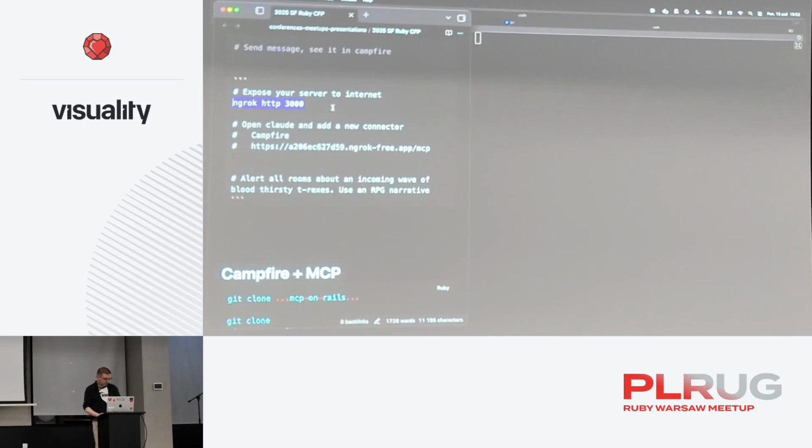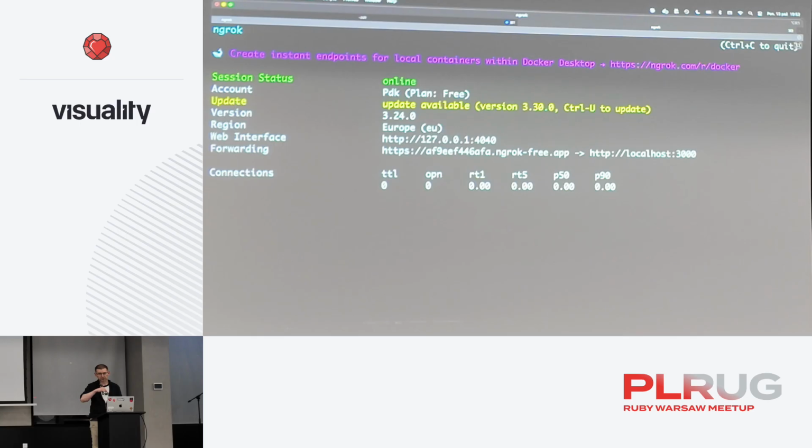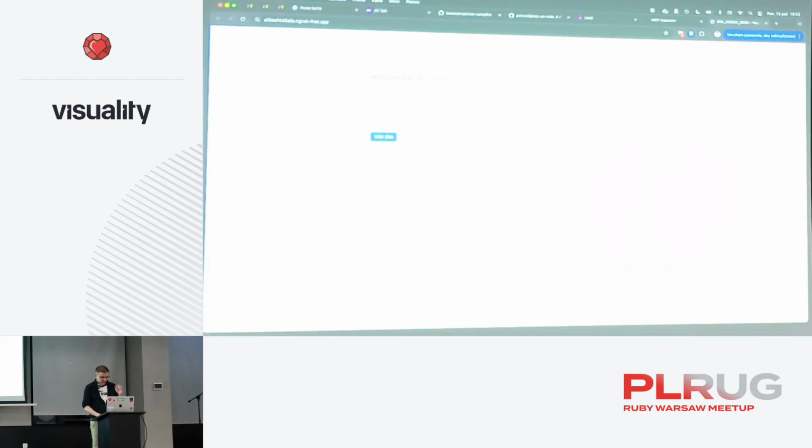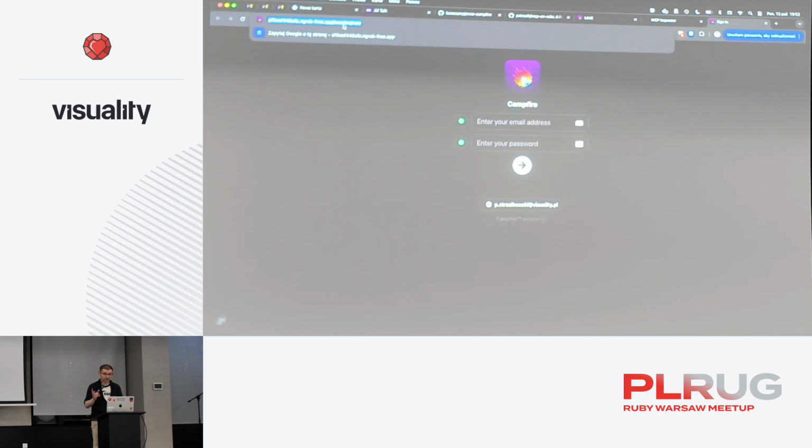Yeah. So let's use ngrok. It's a reverse proxy which exposes your local server to an outside domain. This is our domain. You just have to accept it to use it. And pretty much we've just connected over HTTPS from outside to our local server.